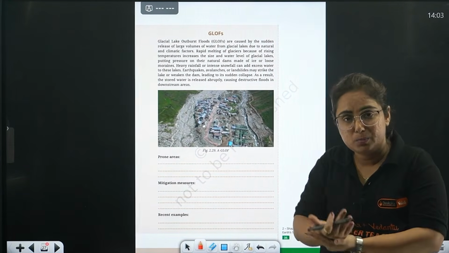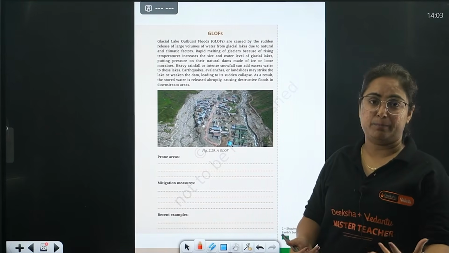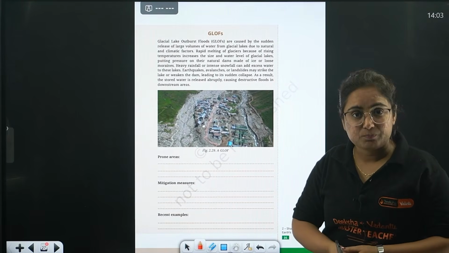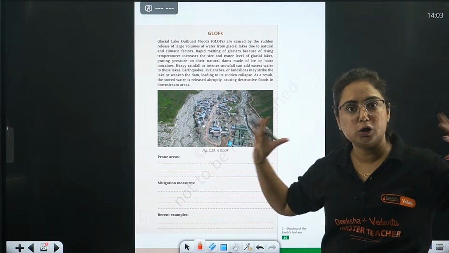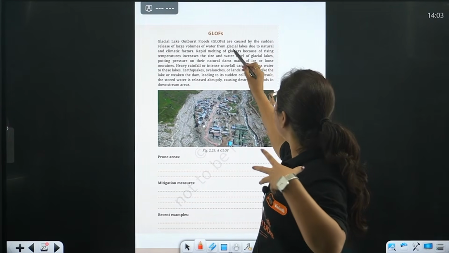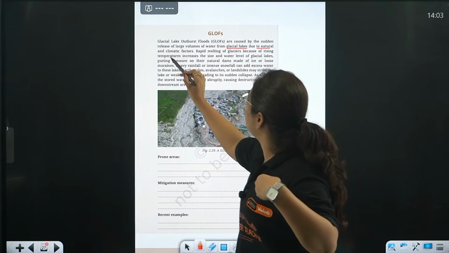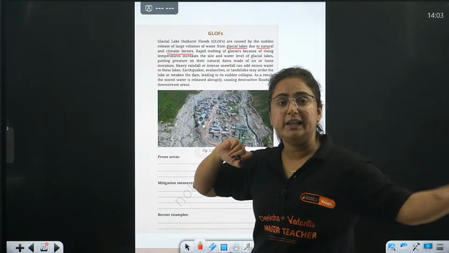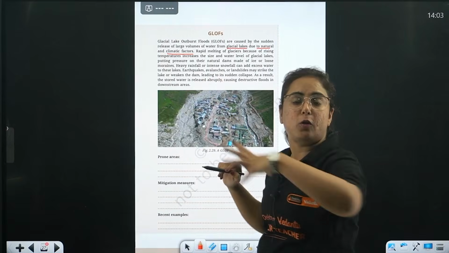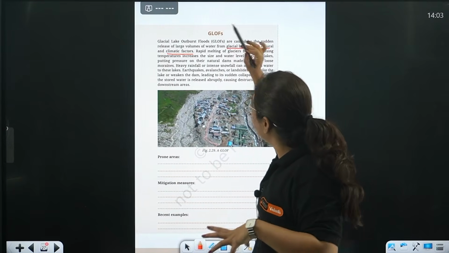We know about global warming. We know about the increase in temperature. What does it cause? It causes melting of the glaciers. And whenever there is a high volume, what will happen, beta? These glacial lakes, due to natural and climatic factors, suddenly release that volume of water into the land area where people are living.